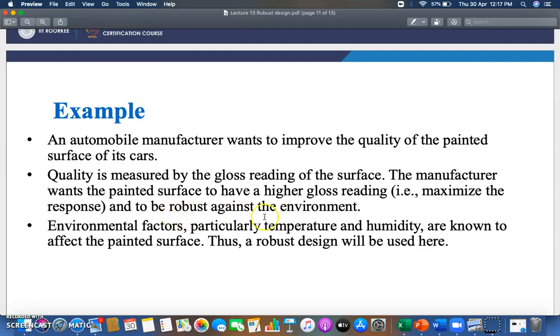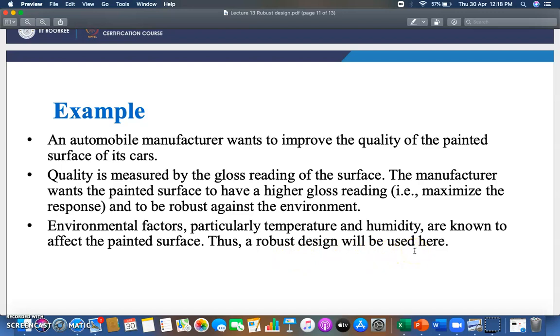and to be robust against the environment. Whenever it comes in contact with the environment of the real situation, it should be robust. It should not deteriorate, it should not fade, meaning the color should not fade. Environment factors, particularly temperature and humidity, are known to affect the painted surface. Thus a robust design will be used here, okay.